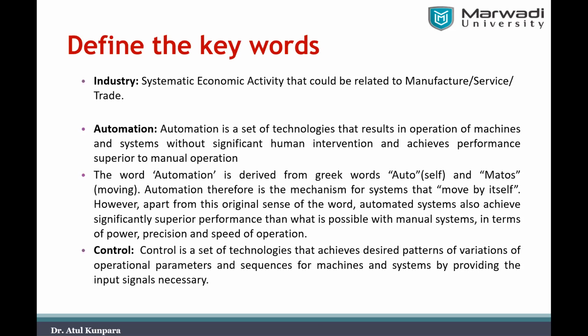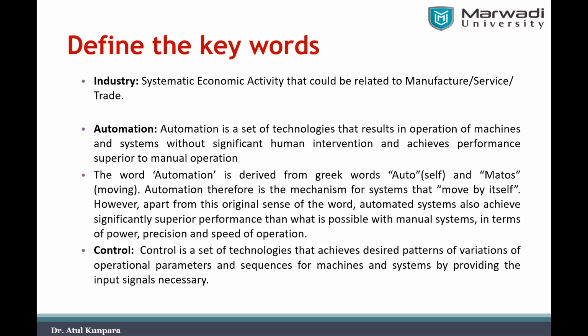After that, when we started using automation, we wanted to add the use of technologies in the operation of all the machineries, so that it reduces the manpower, as well as gives performance superior to what we achieve when a human being operates that system. So we have defined two keywords, industry and automation.